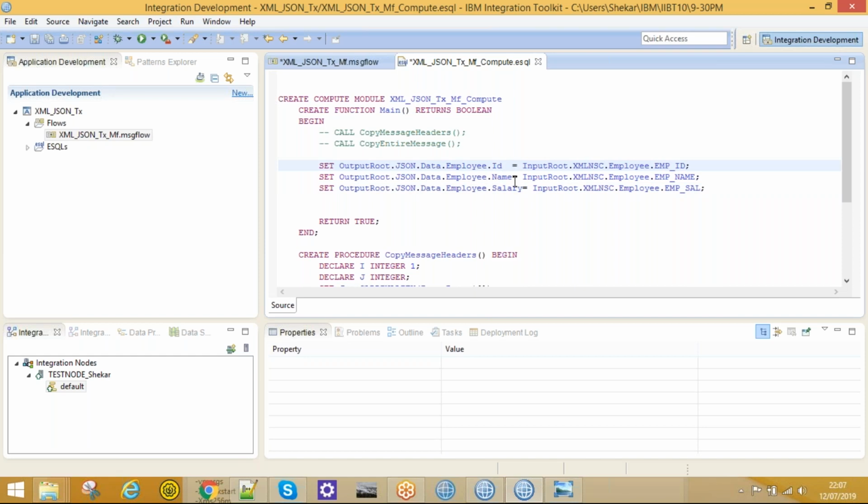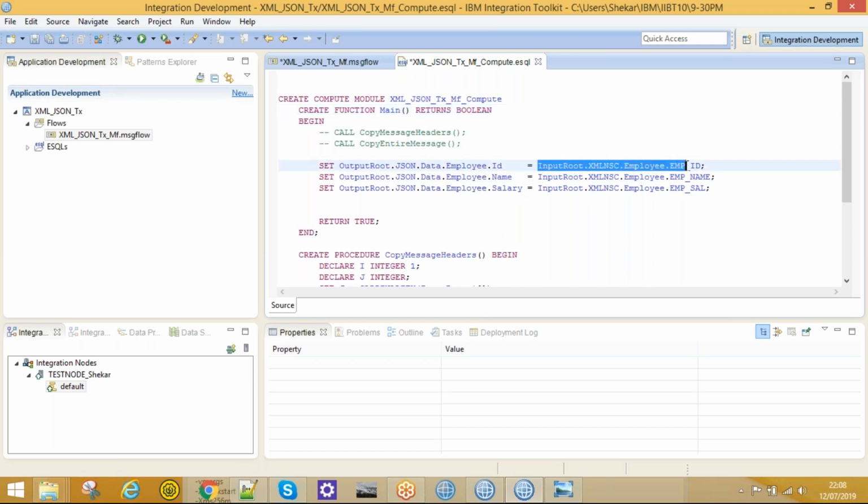So you understood about these lines, right? So the first message flow is already created, right? You are adding only these 3 lines. Create compute module, everything is predefined by default. So whatever code you would like to write, according to your requirement, you will write the code. You should write in between this BEGIN and END, before RETURN TRUE. In this main function, you need to write the code. So you understood this path, right?